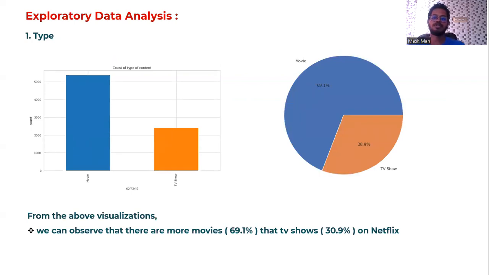So we'll start to explore the data by taking each column. The first column is type. From these visualizations, we can observe that there are more movies. About 69.1% of the content on Netflix are movies, and only 30.9% are TV shows.